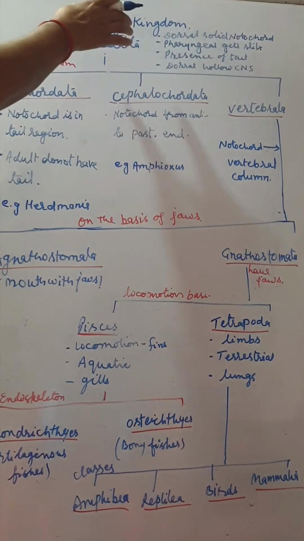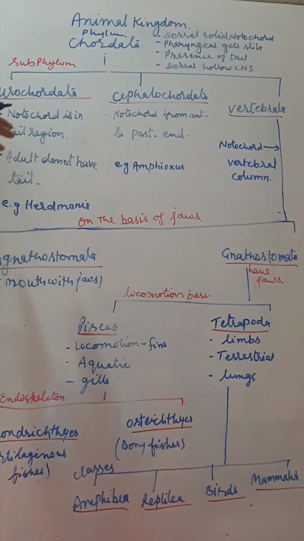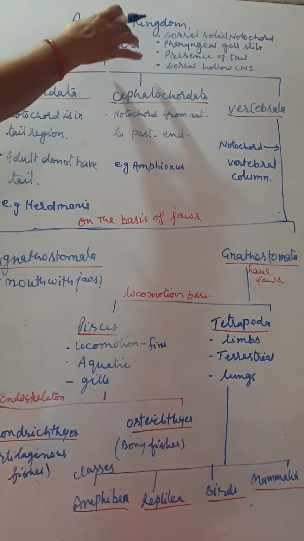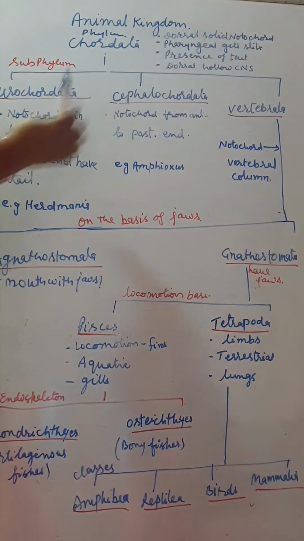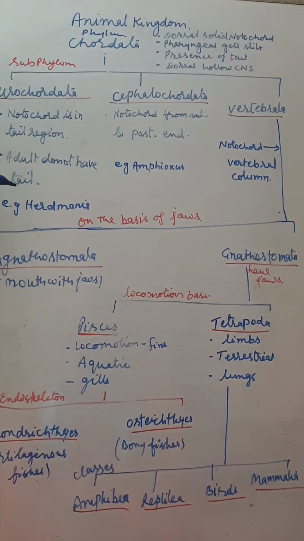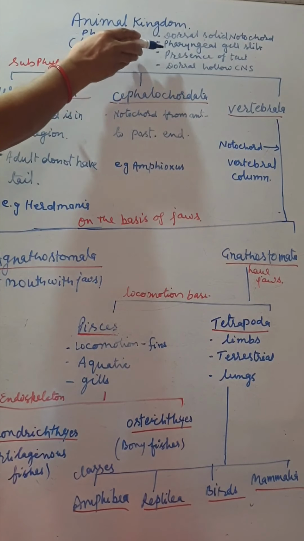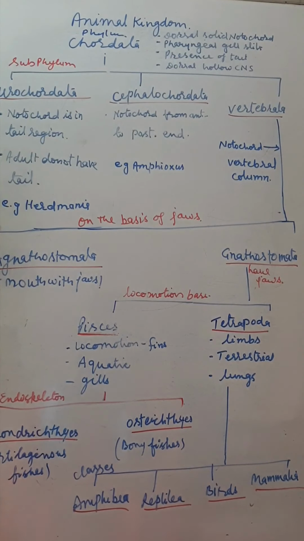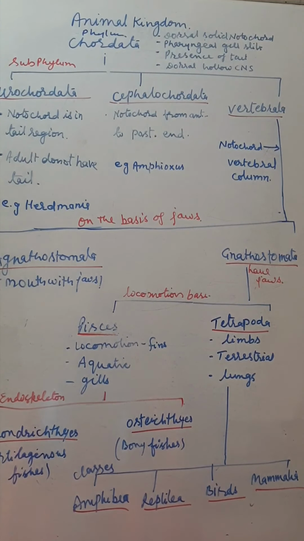The Chordata have the following features, either in the developing stage or in the adult stage. The dorsal solid notochord is present either in the larval stage or up to the adult stage. The pharyngeal gill slits, presence of a tail, and the dorsal hollow central nervous system. So these are the common features for all the Chordata.